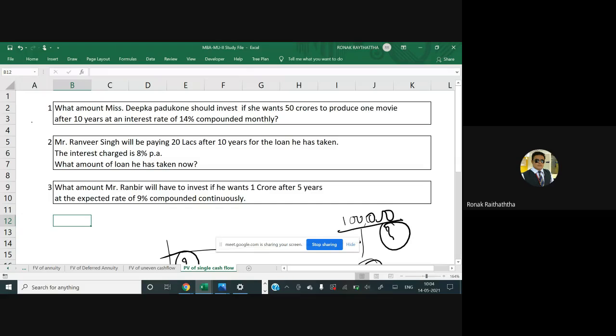What amount should Miss Deepu invest if she wants 50 crores to produce one movie after 10 years at an interest rate of 14% compounded monthly?